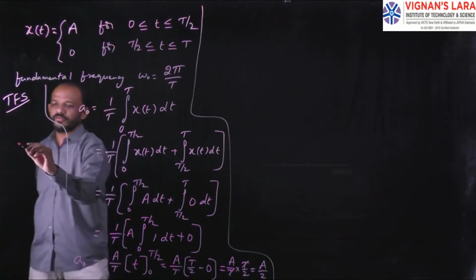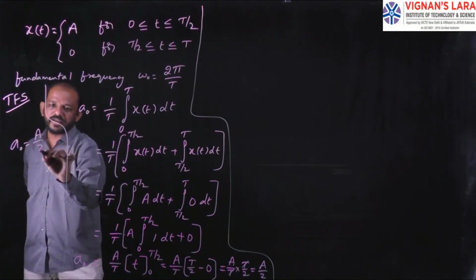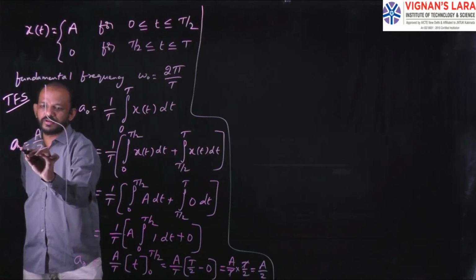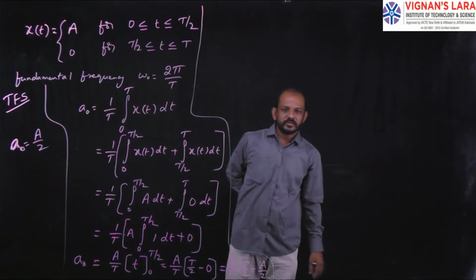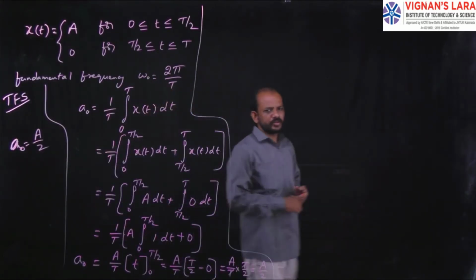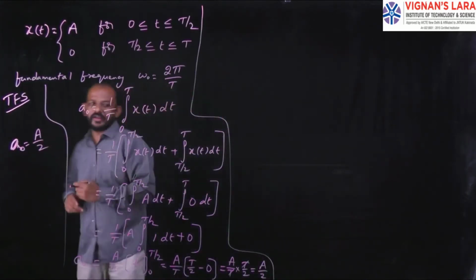Finally, I got the value of a naught equal to capital A by 2. Small a naught equals A by 2. So in the trigonometric Fourier series, first I got the value of a naught.